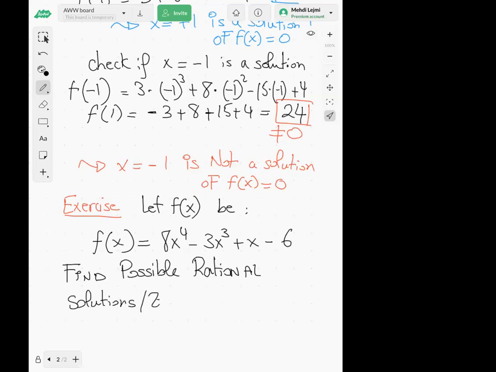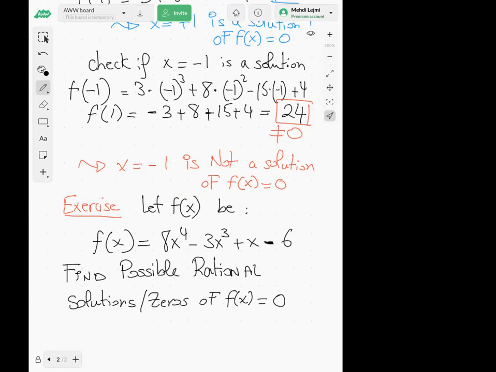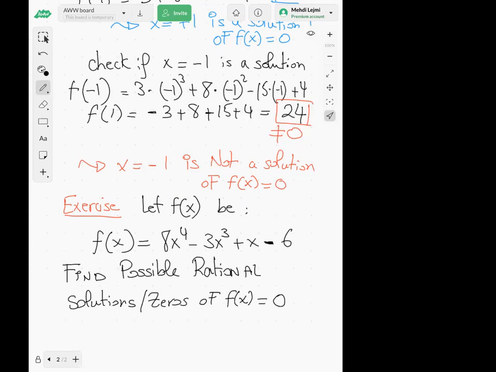Sir, question. Yes. For the -6, would the minus affect other factors, or are you only picking out 6? I mean, the constant here is the -6. But for the factors, when I find the factors, you're always going to use the plus or minus anyway. It doesn't matter if you have minus or plus there, right? In the list, it's always going to be plus or minus. Okay.